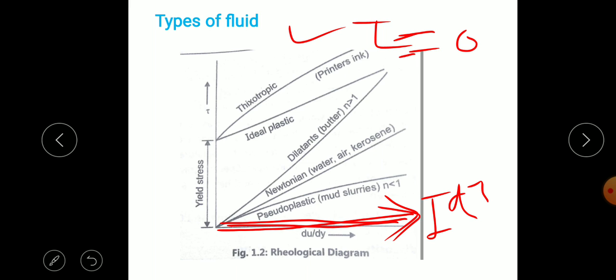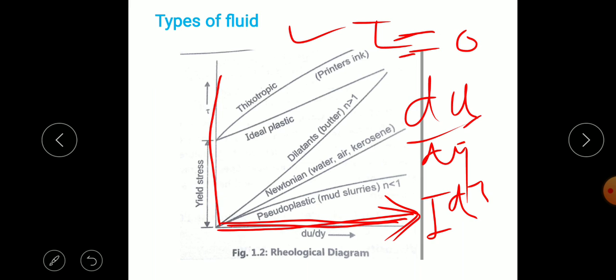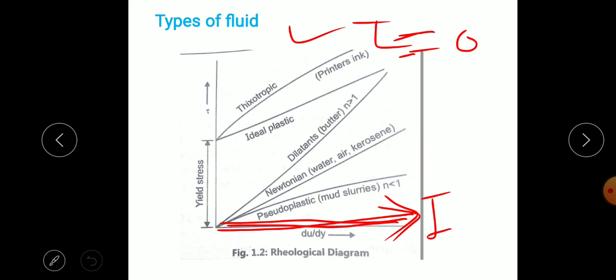And for solids there is a resistance to the deformation, or higher resistance to the deformation. So we can consider the deformation is negligible. So in that case ideal solid will be on the y axis. So these are the types of fluid. Ideal fluid is represented on the x axis.